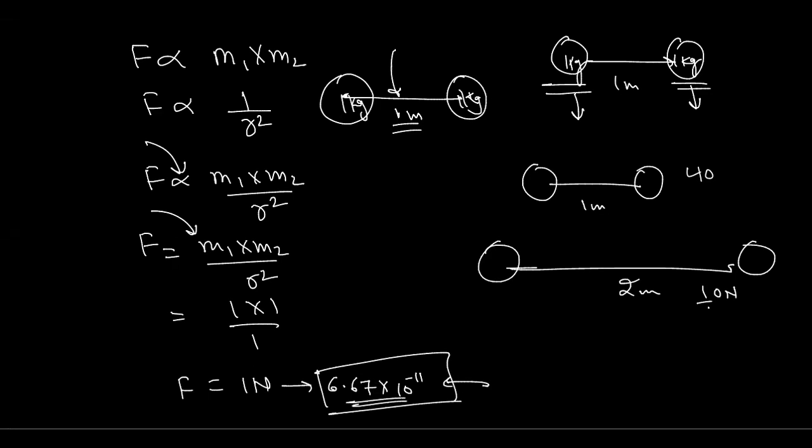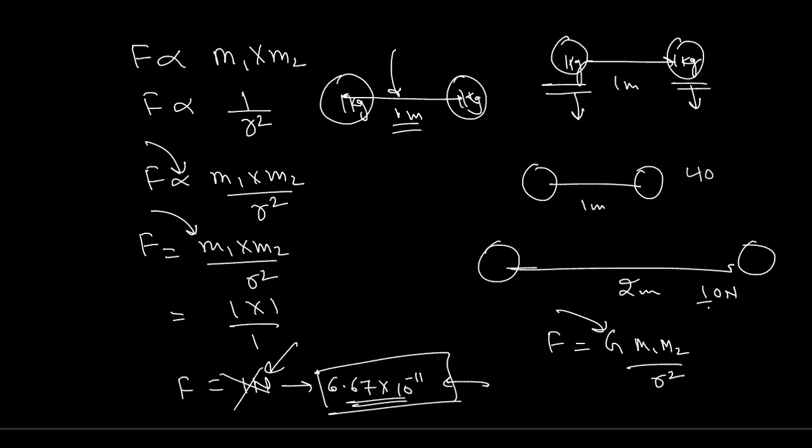So we consider this one. Instead of writing this, we write F equals G times m1 m2 upon r square, and we call this G the gravitational constant. Here we are not getting 1 Newton, we are getting 6.67 into 10 to the power minus 11, so we need to write some constant for this.